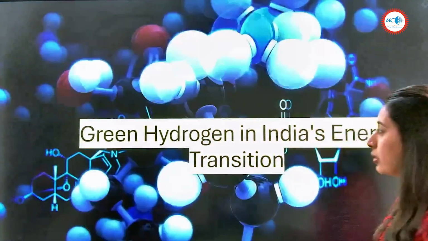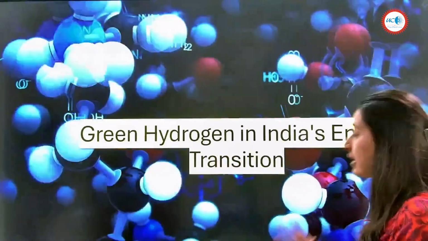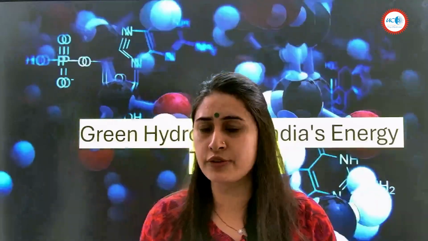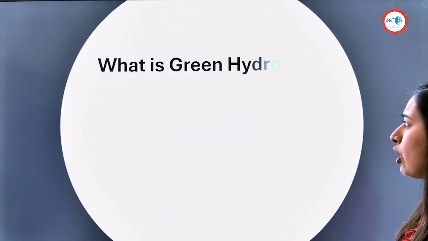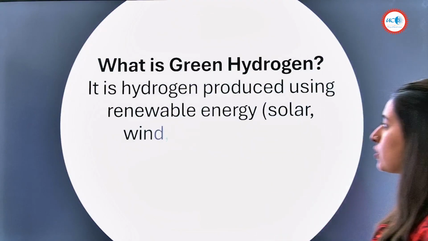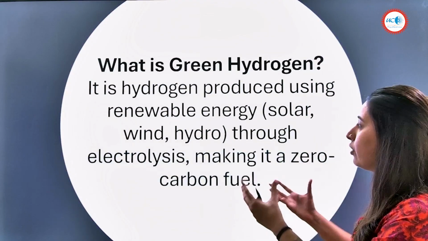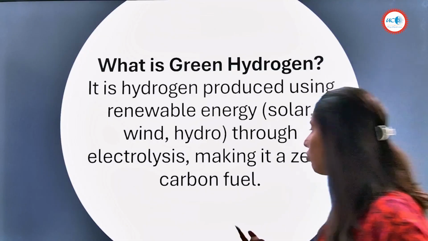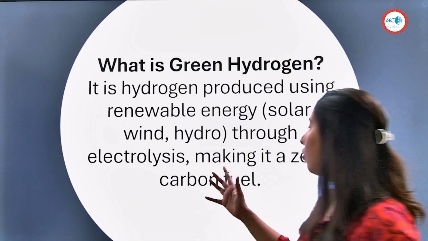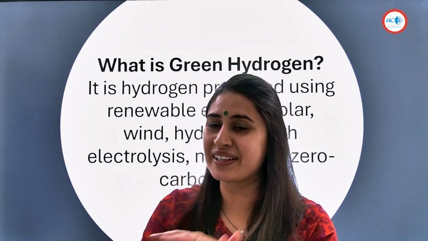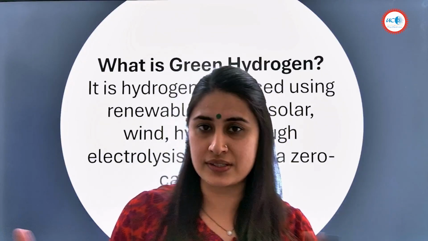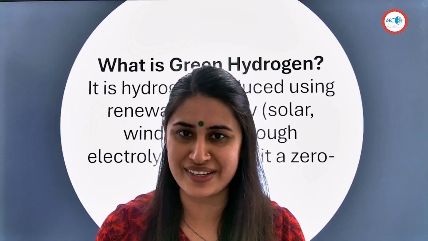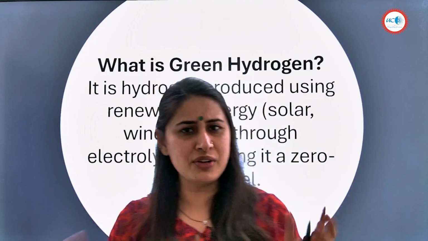Now with this, let's dive into the topic. We are here to learn about green hydrogen in India's energy transition. This is one of the very promising sources of energy. Let's ponder on what is exactly green hydrogen. So green hydrogen is the hydrogen produced using renewable energy like solar, wind, hydro through electrolysis, making it a zero carbon fuel. You heard it right. There is no carbon as a byproduct which is formed in this whole process, in this whole reaction of combustion here. Combustion in general, what is the definition?